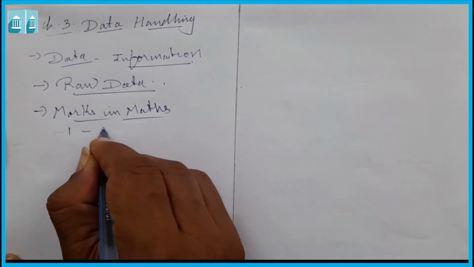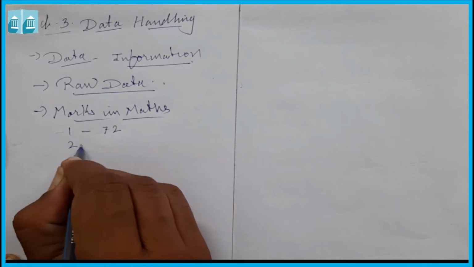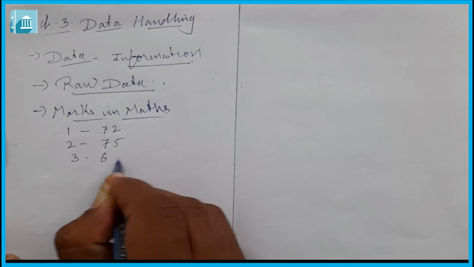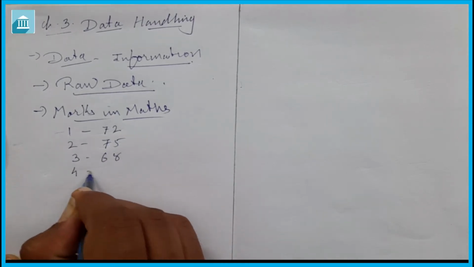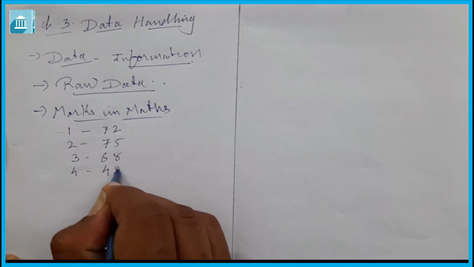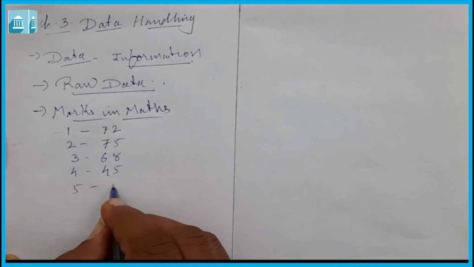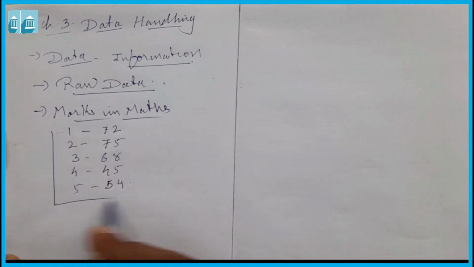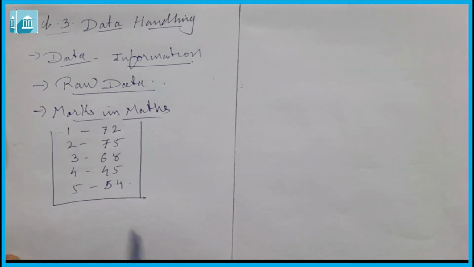Suppose roll number 1 gets 72 marks, roll number 2 gets 75 marks, roll number 3 gets 68 marks, roll number 4 gets 45 marks, roll number 5 gets 54 marks. So this is the data I got. Now this data is our raw data.